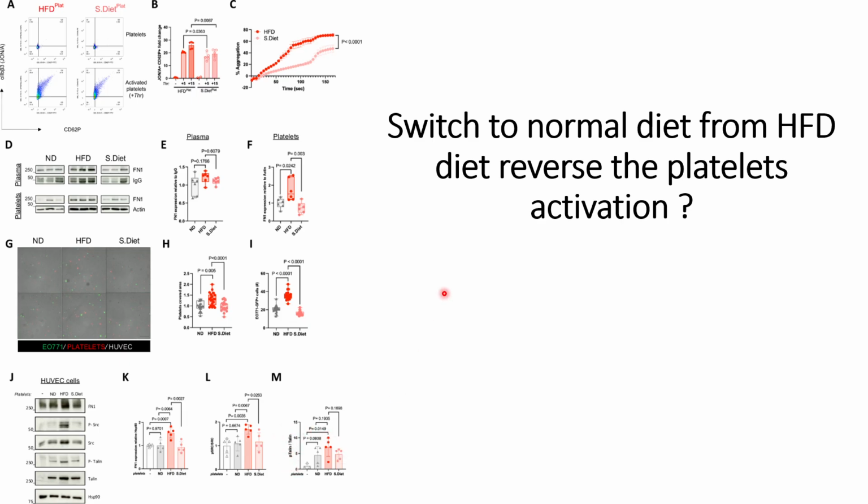So all this indicates that the effect of the high fat diet can be reversed when the mice are switched back to normal diet, and these results are after 7 days of the mice being given the normal diet after switching from high fat diet.